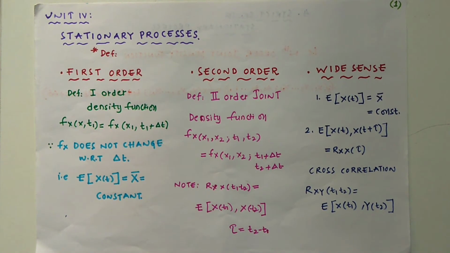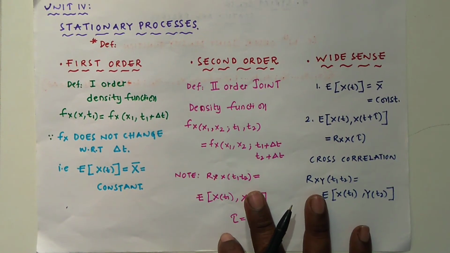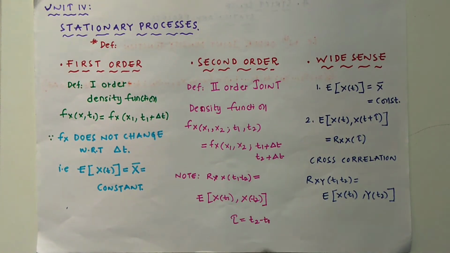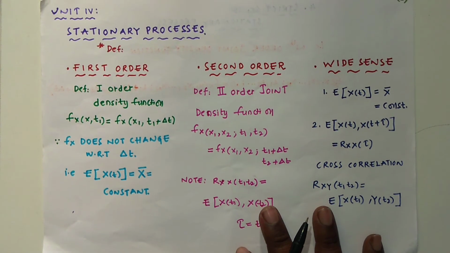With respect to these various levels of density functions, we should go with the stationary processes, like first order stationary, second order stationary, and nth order stationary processes. Then I am going with the first order density function.